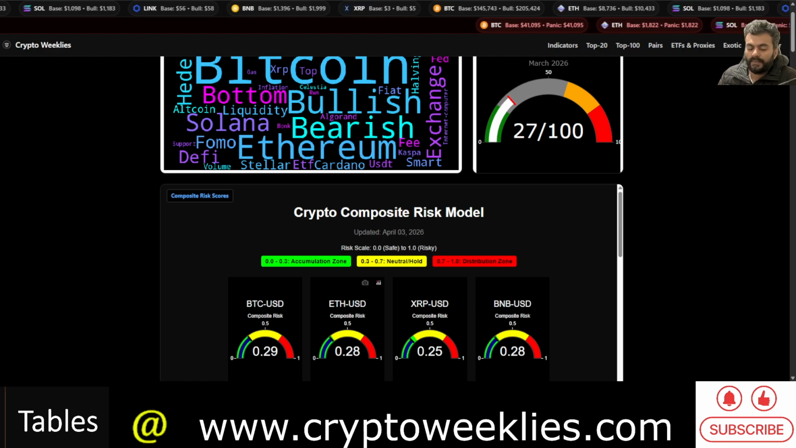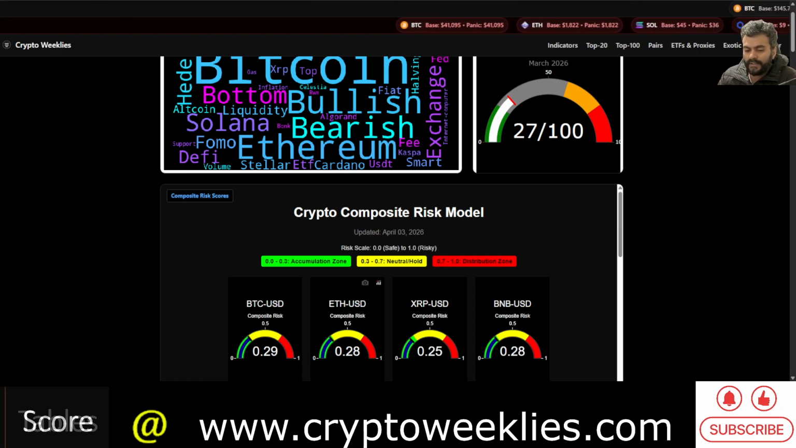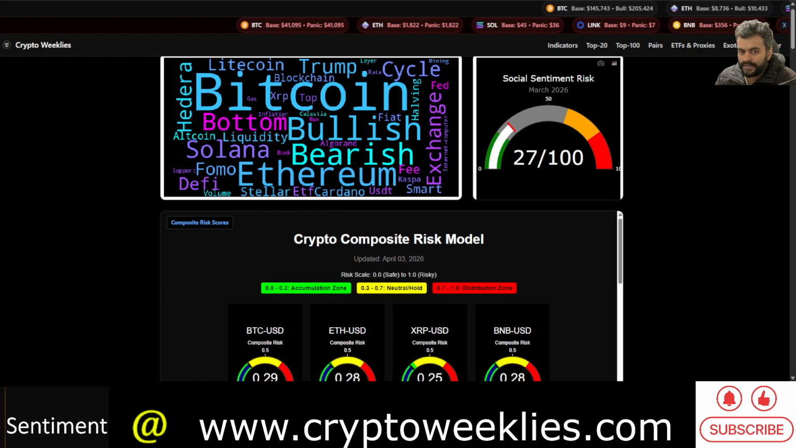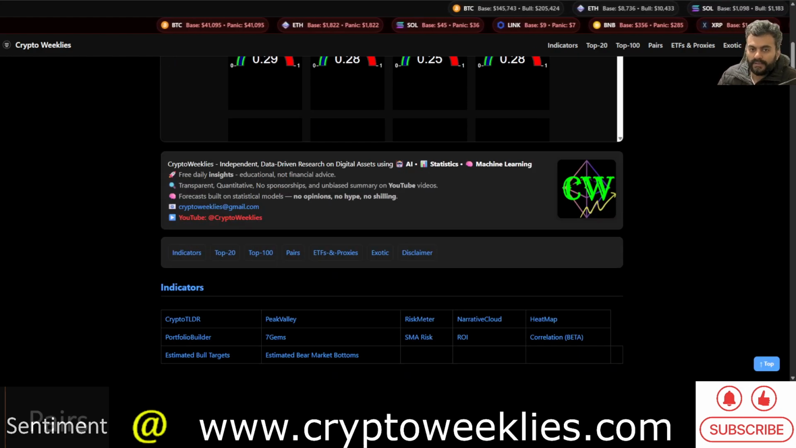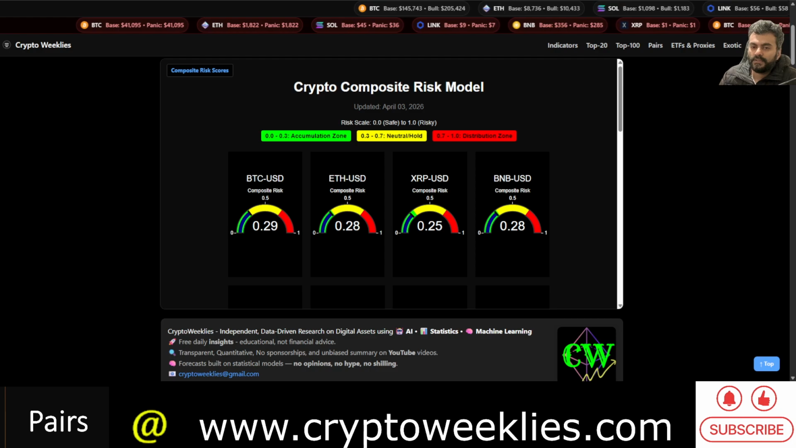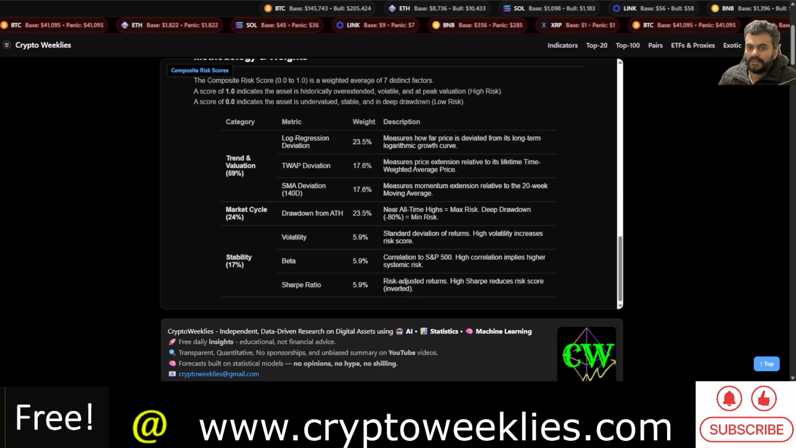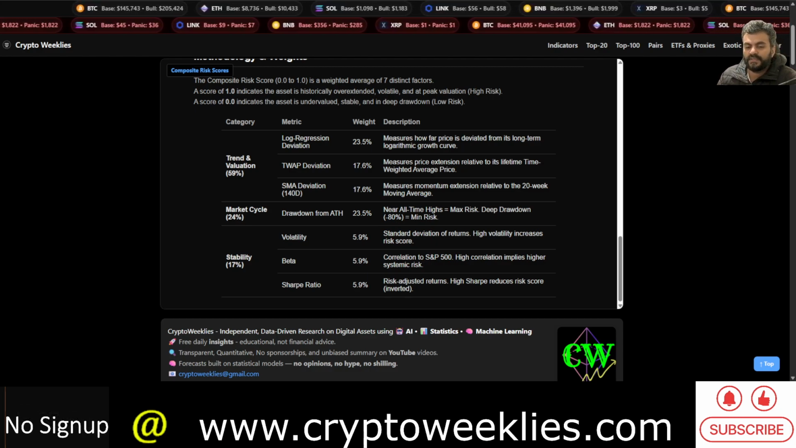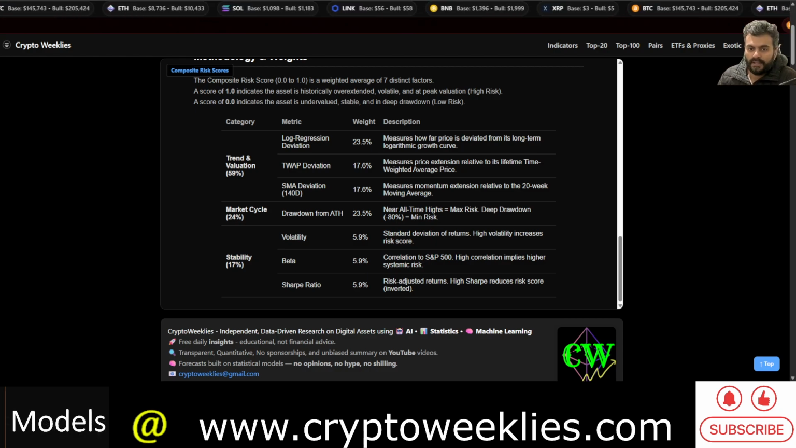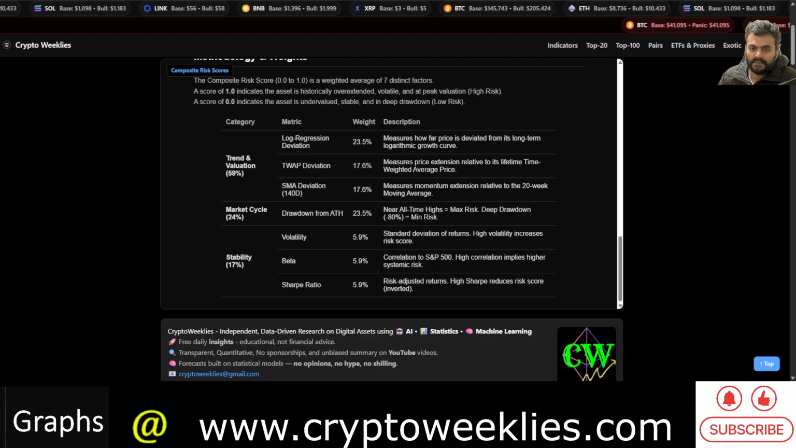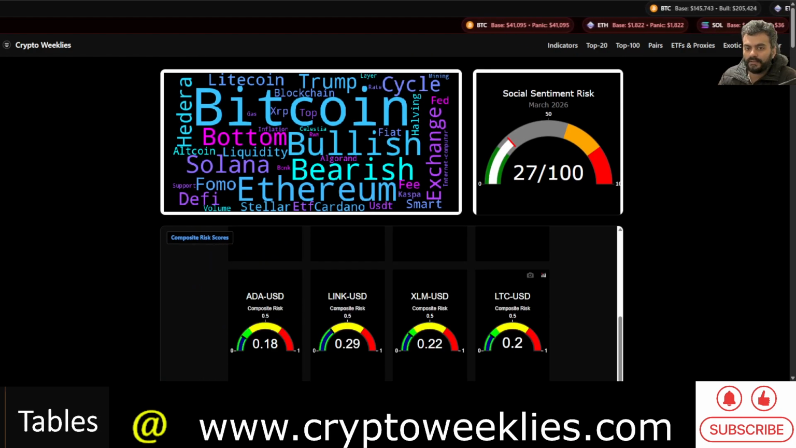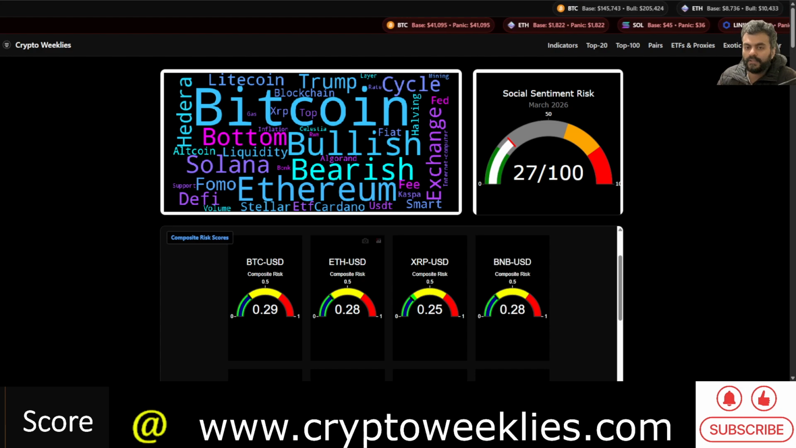So if you multiply 0.28 by 100, you'll get 28 out of 100. And the composite risk as well as social sentiment risk is going hand in hand with that logic. This composite risk model uses all of our risk based models, and it's a weighted average of all of these risk based models. The regression based risk, the time weighted average price risk, the simple moving average price based risk, drawdown from all time high, volatility, beta, and Sharpe ratio inform that one single dashboard metric of where the